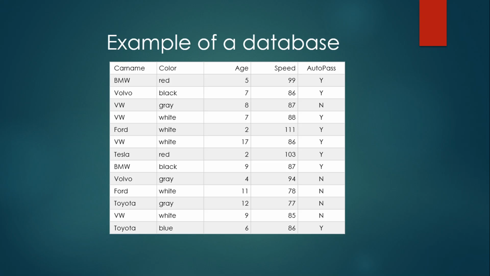So several rows of cars, their colors, their age, speed, and whether they have autopass or not. By looking at the database, we can see that the most popular color is white and the oldest car is 17 years old. But what if we could predict if a car had an autopass just by looking at the other values? This is what machine learning is for, analyzing data and predicting the outcome.